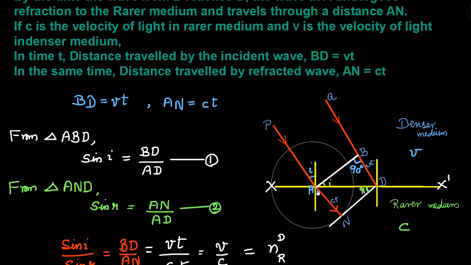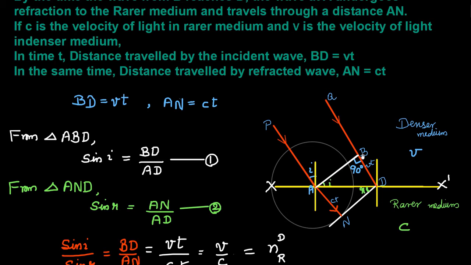With A as center and AN equal to ct as radius, if we construct a sphere, that will be the secondary wavelet emitting from A. The tangent to the secondary wavelet from D will be the refracted wavefront. Refracted wavefront ND makes an angle r with the surface of separation XX dashed.